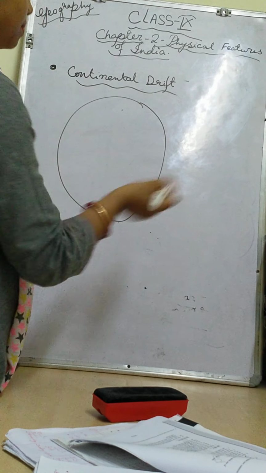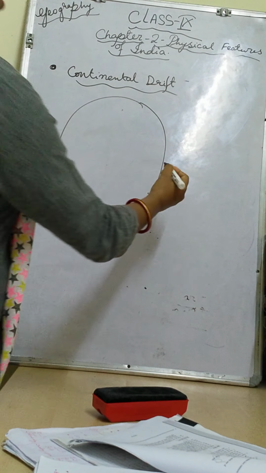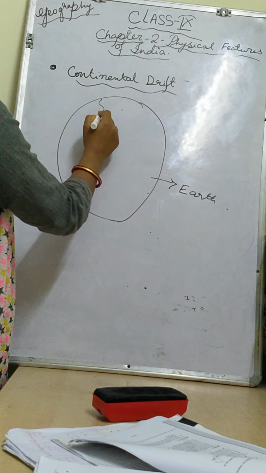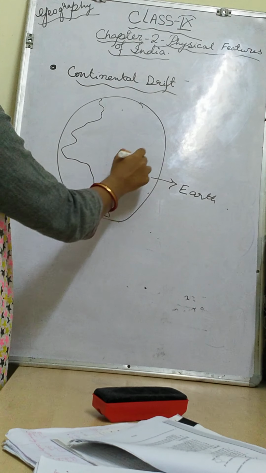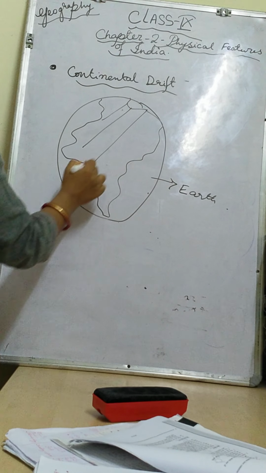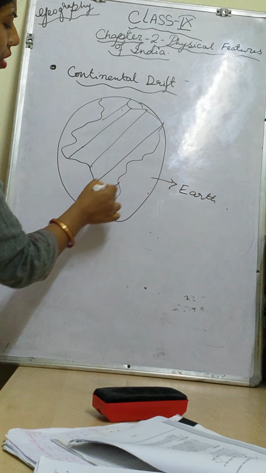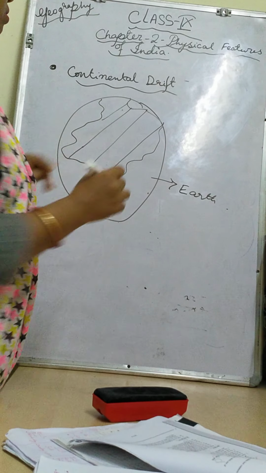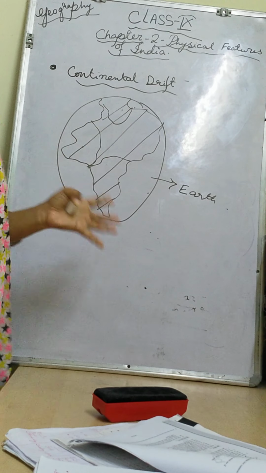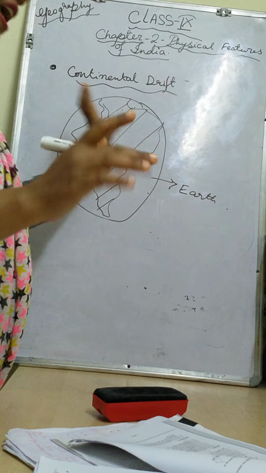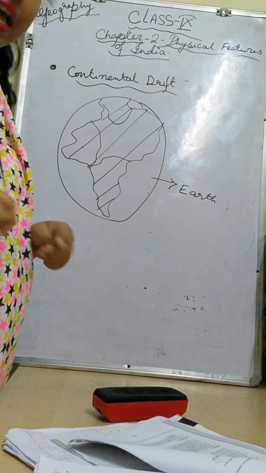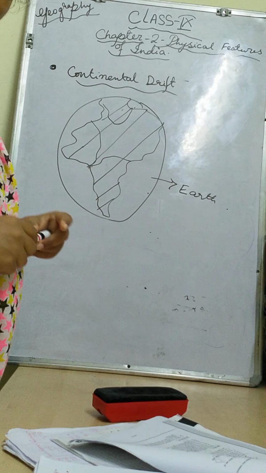Whenever our earth originated, all the landforms we see now as continents and oceans were, at that time, all together. That is the theory called the continental drift theory by Alfred Wegener, in the years 1912 to 1920.